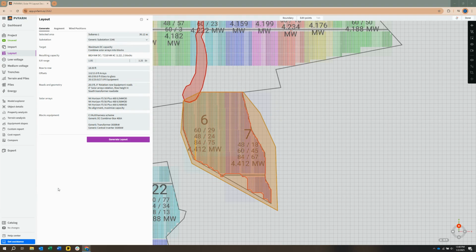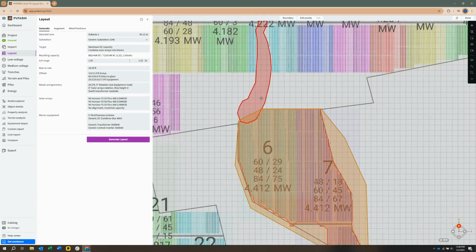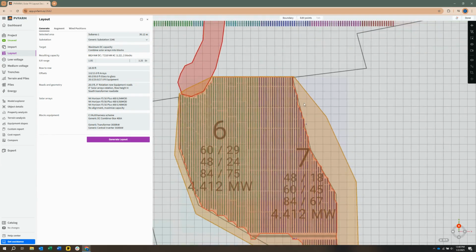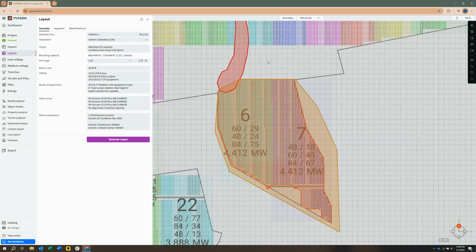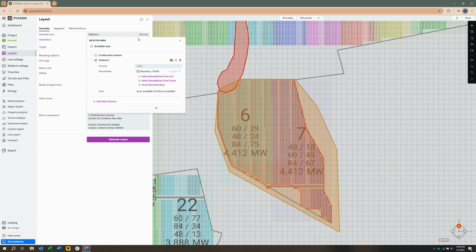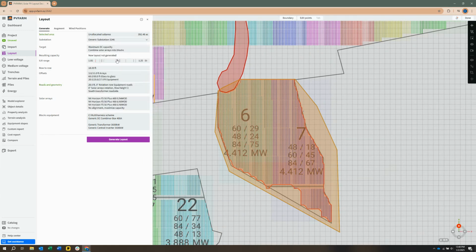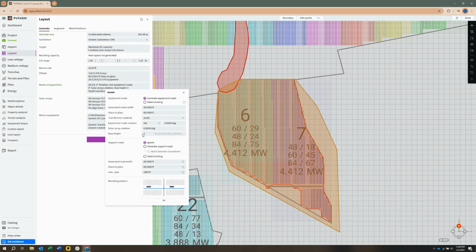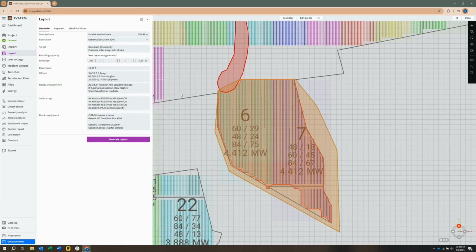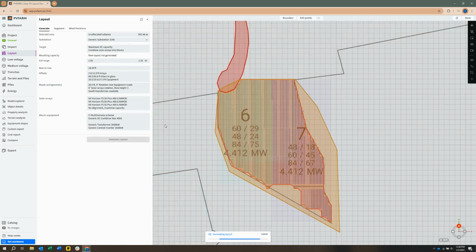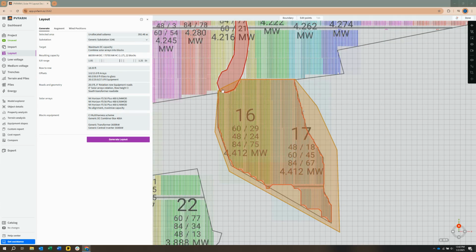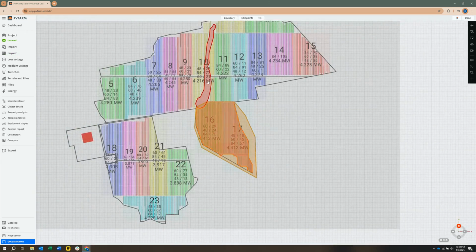Okay, and now you can see that our trackers fit in here a little better, but the system has deleted a few trackers. That's fine. This happened because the system didn't want to have overlaps. So we'll go back to our layout panel, then change from sub area 1 to unallocated sub area, and I'll make sure that my row height is still at 3, and I'll regenerate. And now you see the system has fit those two areas together nicely.